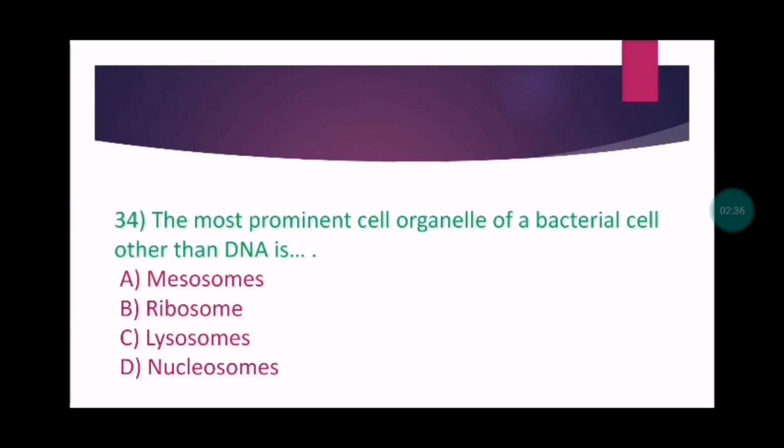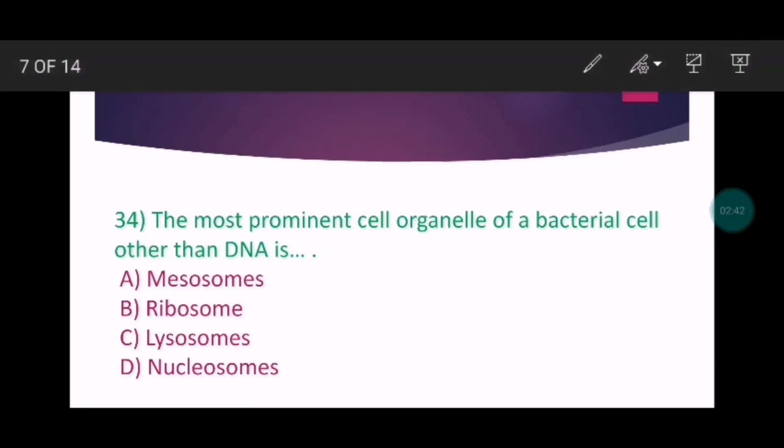The most prominent cell organelle of a bacterial cell other than DNA is what? Mesosomes, ribosomes, lysosomes, nucleosomes. So option number B, ribosome.